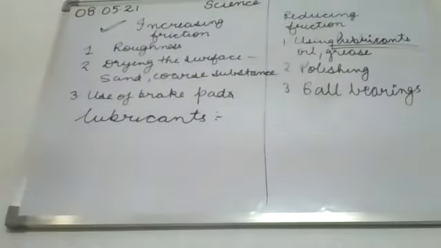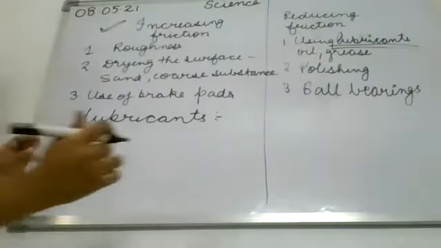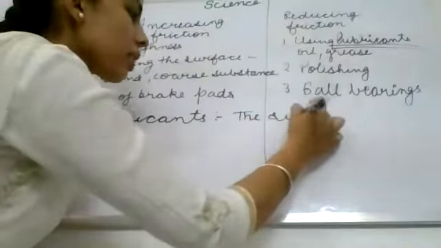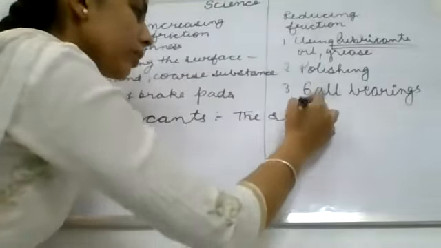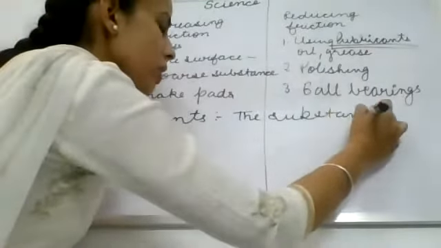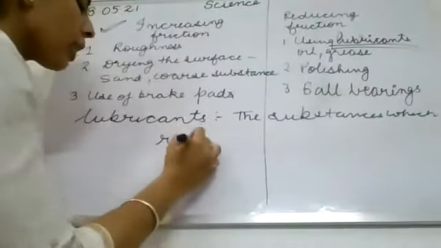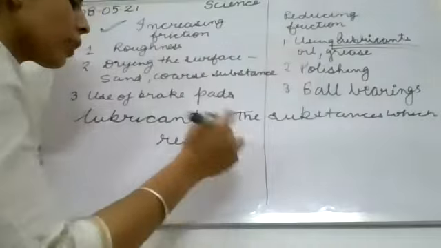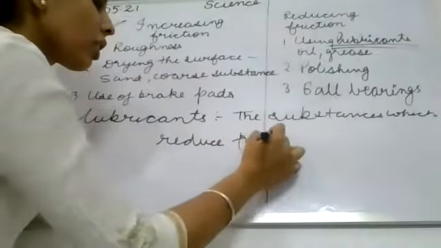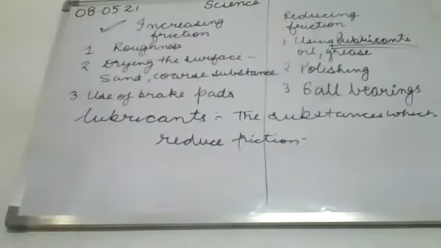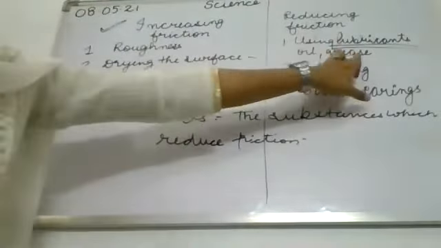What are lubricants? The substances which reduce friction. So we can use lubricants to reduce friction, for example oil and grease.